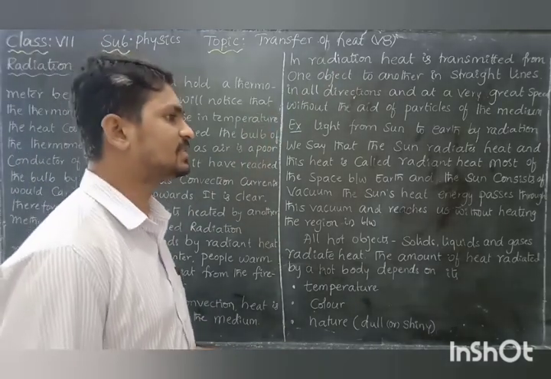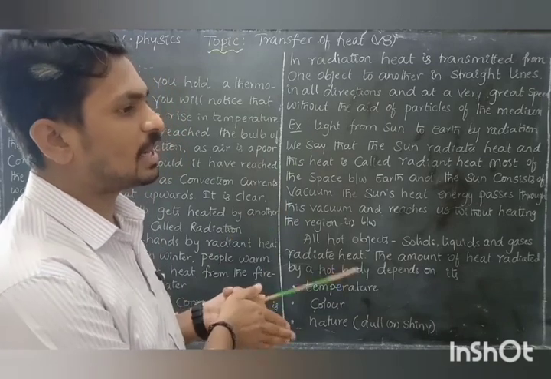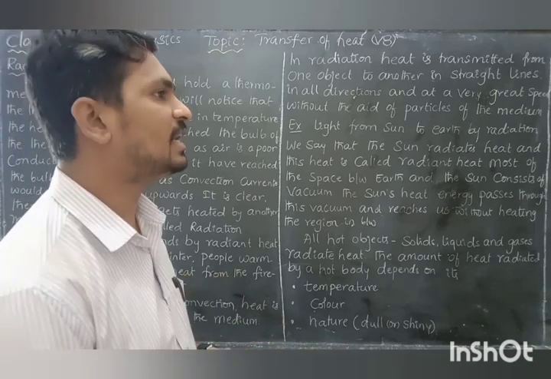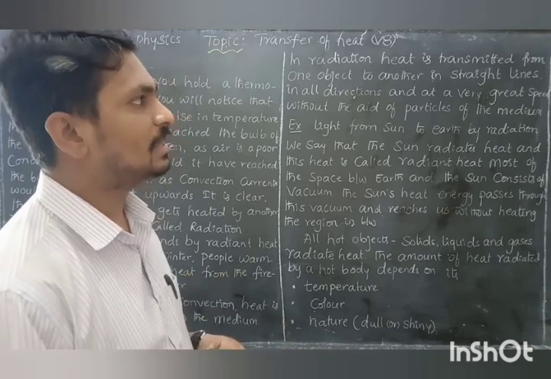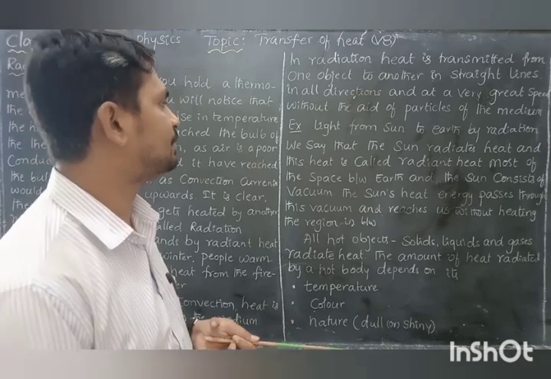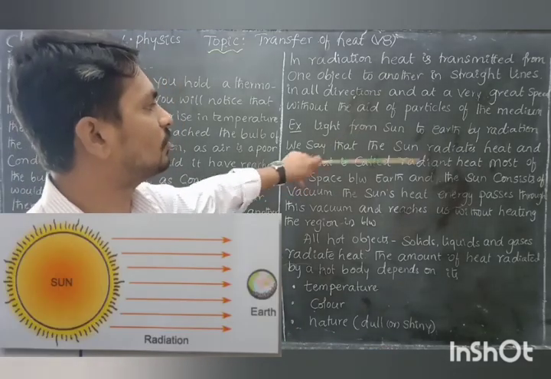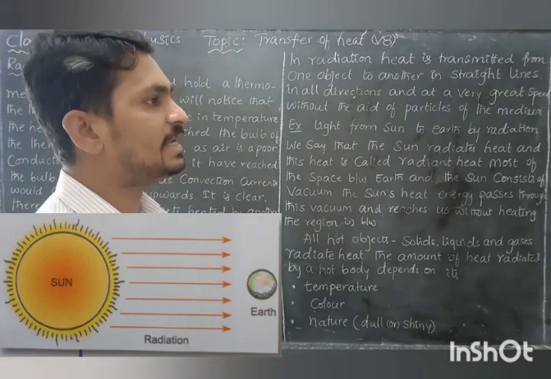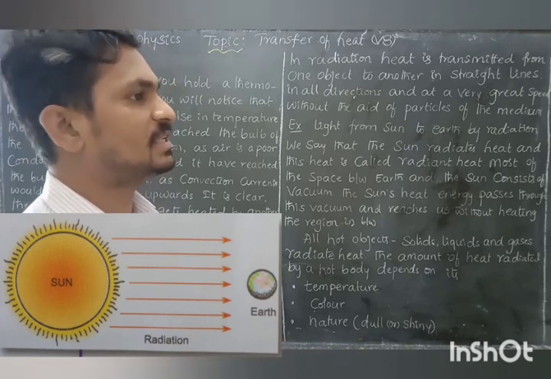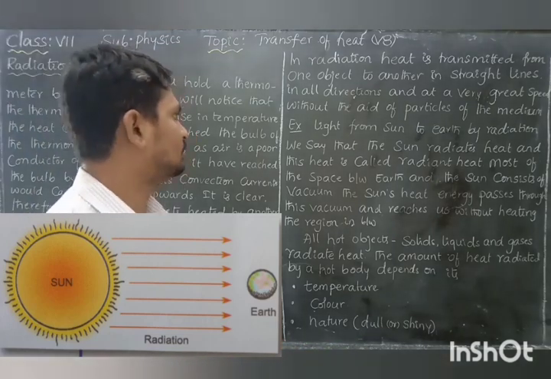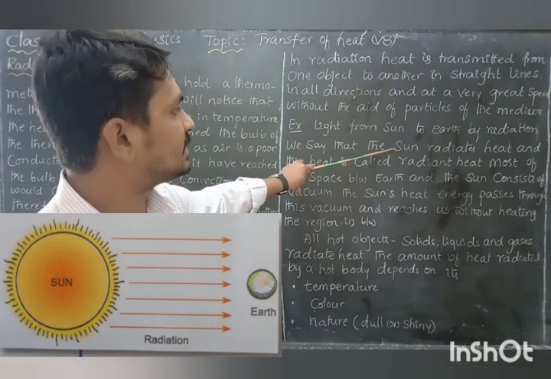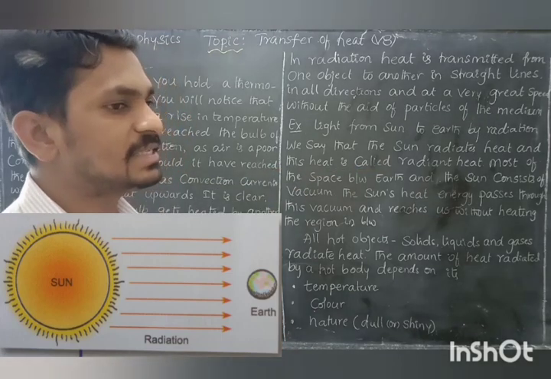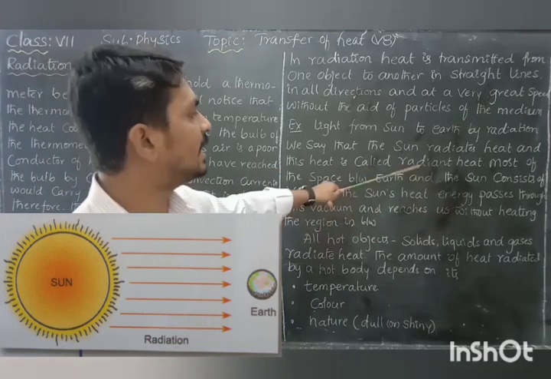Radiation is a process in which heat is transferred from one object to another without any benefit of the medium, in a straight line, and at a very great speed. An example is the light from the sun reaching the earth by radiation. Solar radiation, or light from the sun, reaches the earth's surface because of radiation. We say that the sun radiates heat, and this heat is called radiant heat. The sun is always releasing energy.